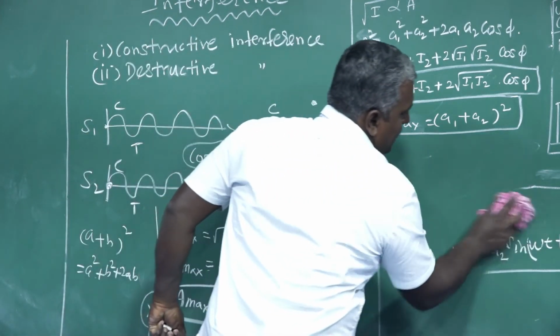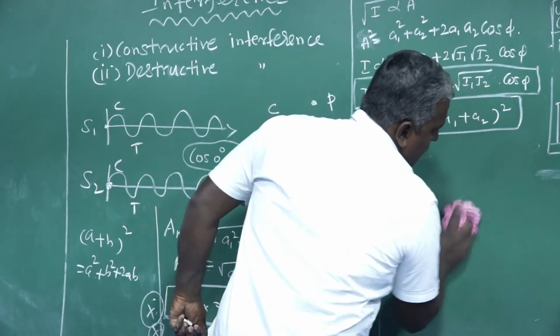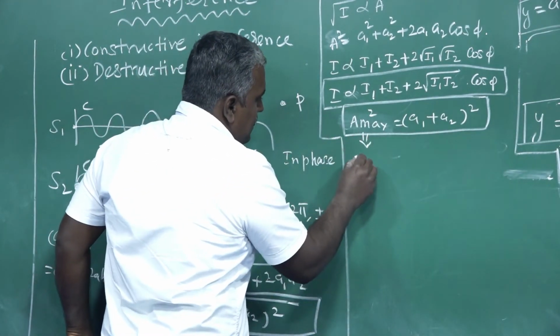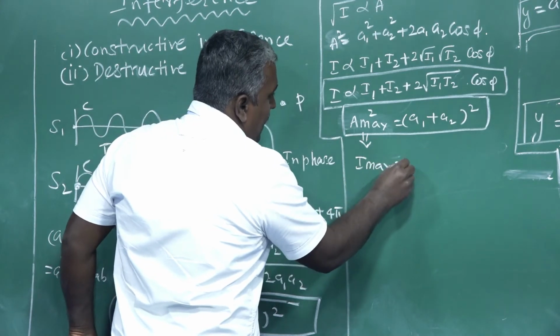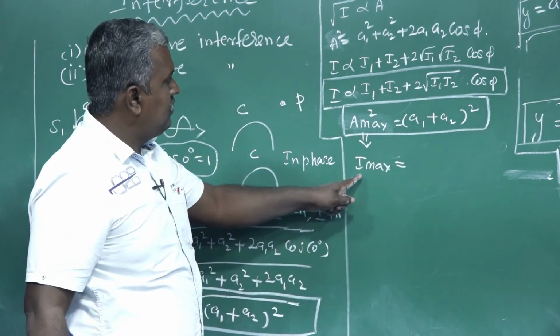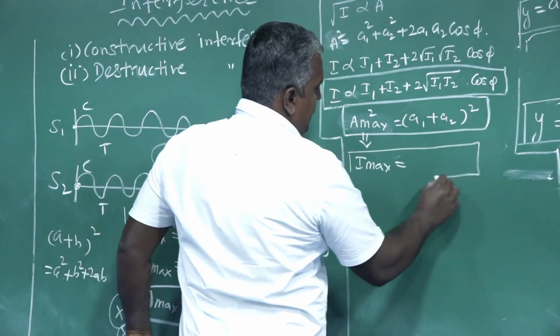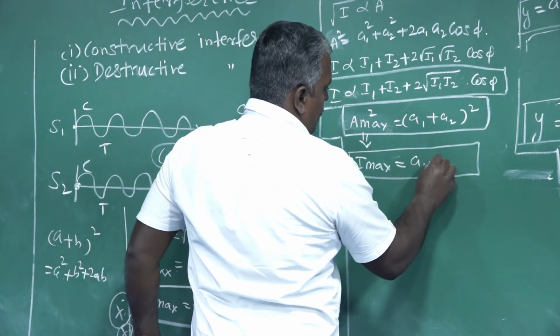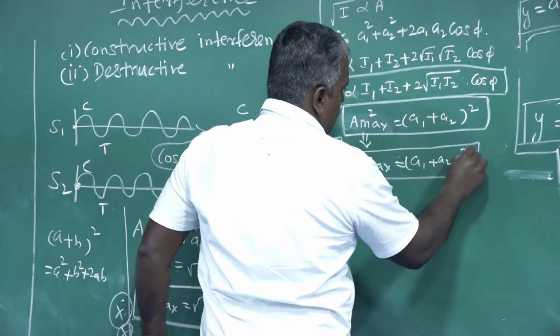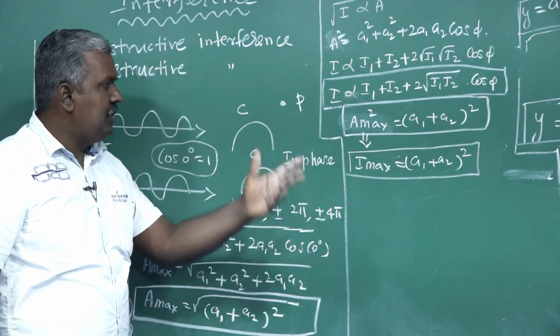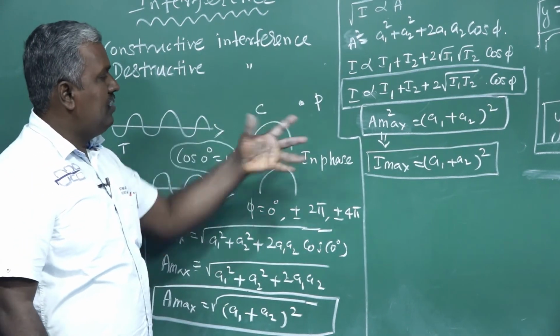Another formula, listen here. From this we can write the formula for I maximum. For maximum intensity, it is A1 plus A2 whole square, and the angle is such that both waves are in phase.